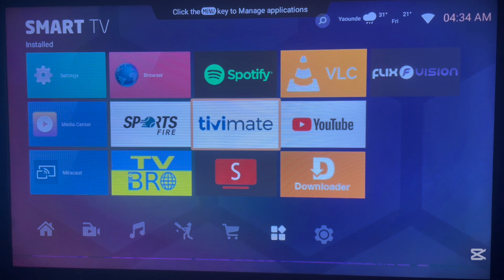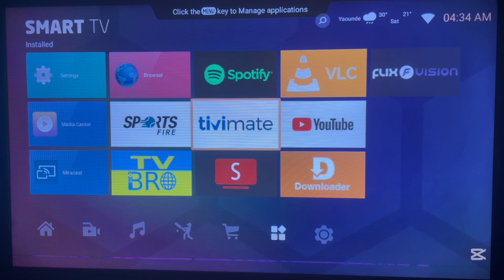You just have to add a channel subscription or a channel. You can go to the internet and search for free TVMate subscription or free TVMate channels, and you get a lot of them. You just have to add them to TVMate and start enjoying unlimited channels.